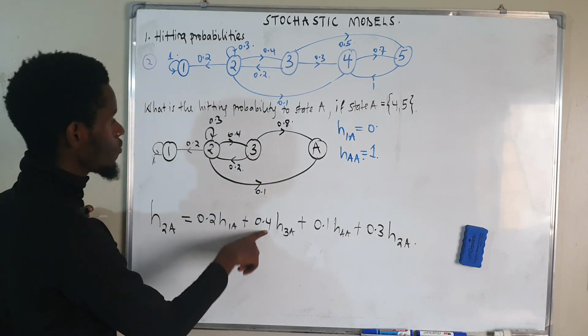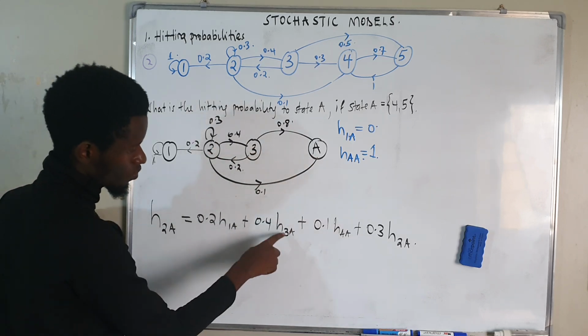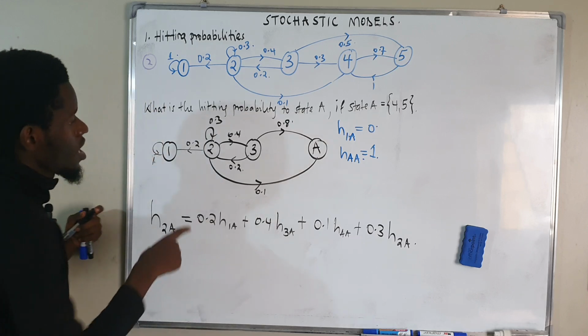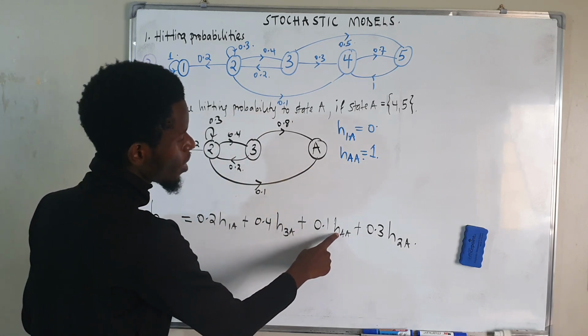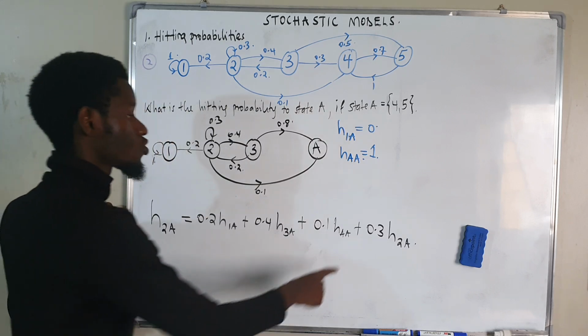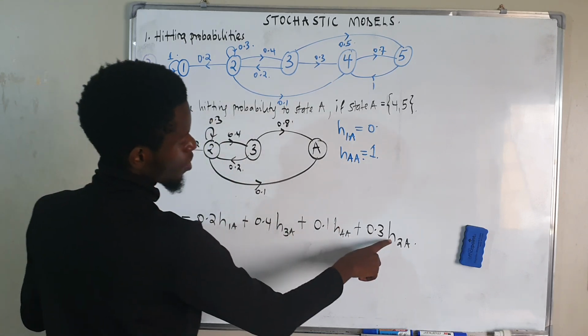I'm leaving 2 to 3, which is 0.4, times the hitting probability from 3 to A. Now plus again, I'm leaving 2 to 4, which is 0.1, times the hitting probability from A to A. Now, I'm also leaving 2 for 2, which is 0.3, times the hitting probability from 2 to A.